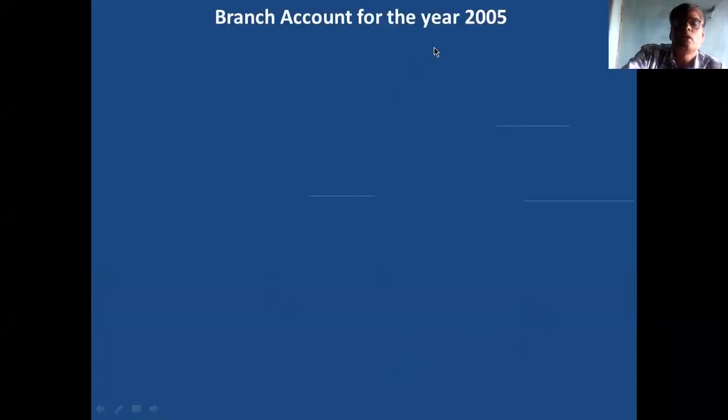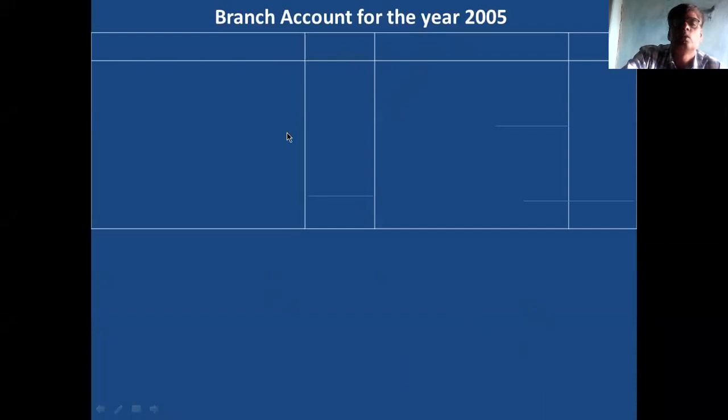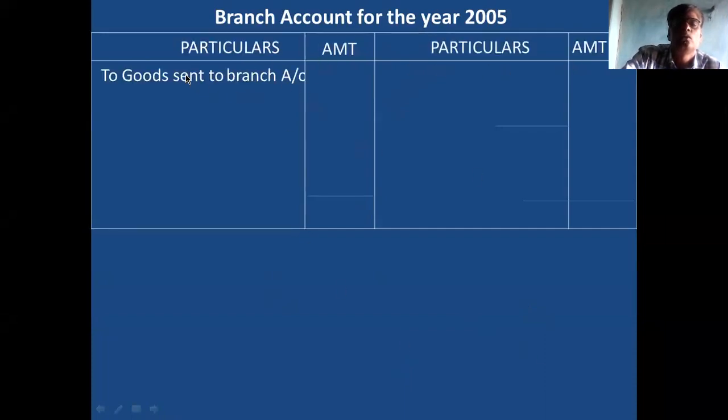This is the branch account for the year 2005. The opening balance is not there because this is the year of opening. First item, goods sent to branch, is 3,000. Second item, cash sent to branch for expense, is 420.